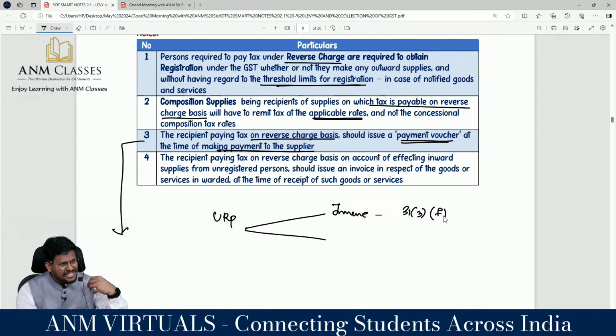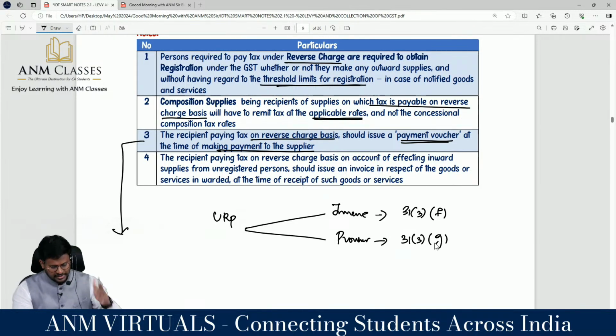And when he makes the payment to the 9(3)/9(5) supplier, he has to raise the payment voucher. Even the payment voucher is also covered in section 31 subsection 3 clause G. Correct? Yes, sir. The recipient paying tax on a reverse charge basis, on account of inward supply